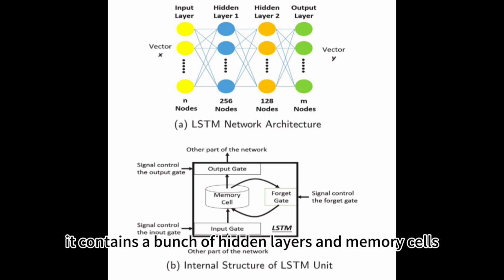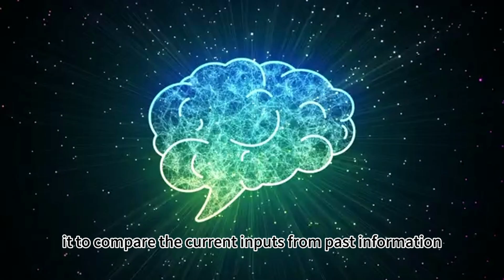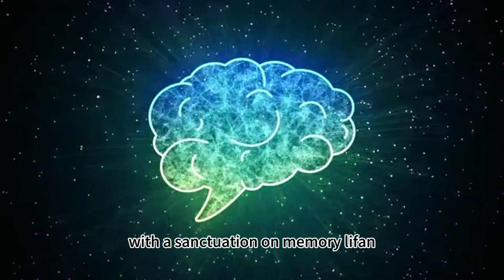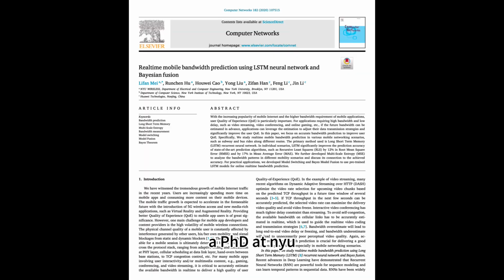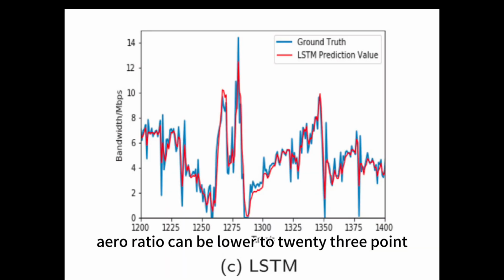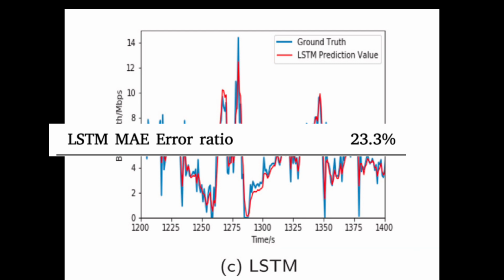It contains a bunch of hidden layers and memory cells that allow it to compare the current inputs with past information. It's basically machine learning with accentuation on memory. Li Fan, a PhD at NYU specializing in communication networks, found that by using LSTM, the next second prediction error ratio can be lowered to 23.3%. Pretty good for bandwidth already.